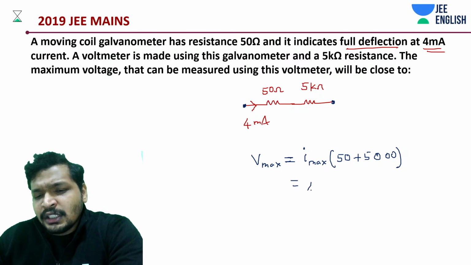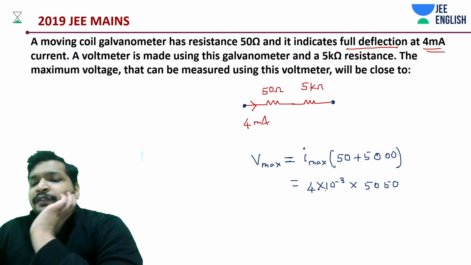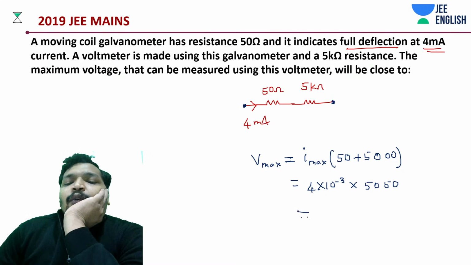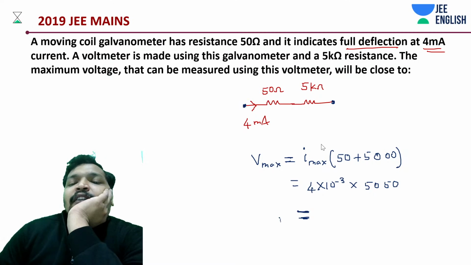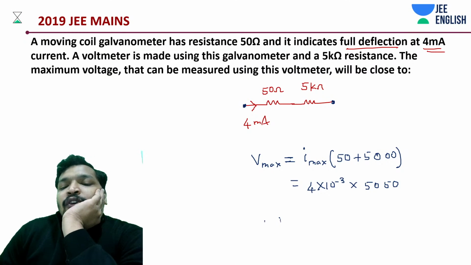So this is how much? 4 milliampere, 4 into 10 to the power minus 3, into 5050. Okay, and if it's 5050, what do we have? Actually it's 20, very easy to guess right away from here. But if you are doing it accurately, not necessary though, because it's not asked in the question.